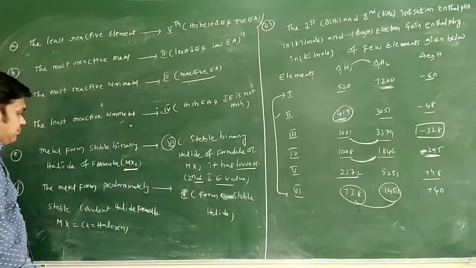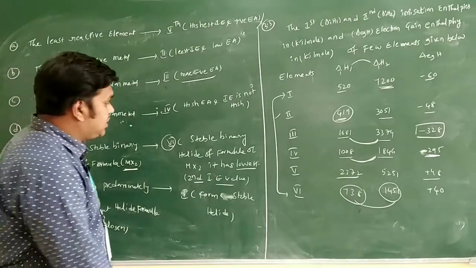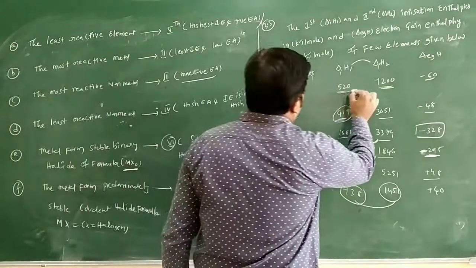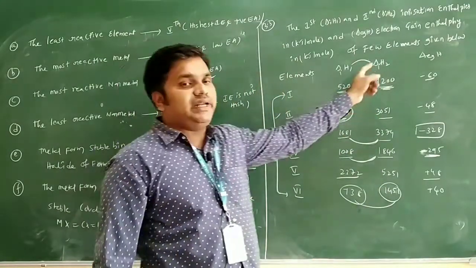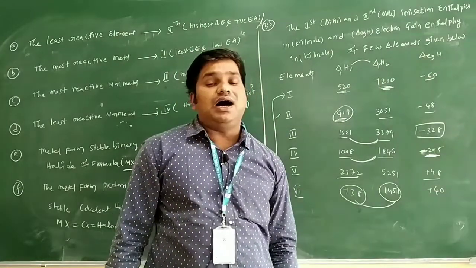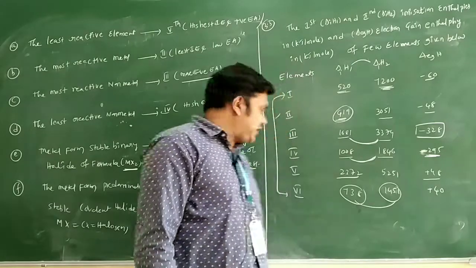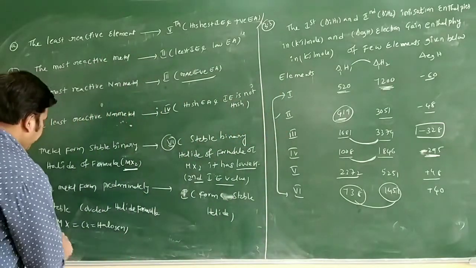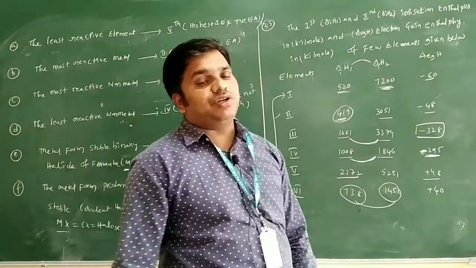And you can see the metal can form predominantly stable compound with halide formula MX only, because you can see there is a large difference in ionization energy 1 and ionization energy 2. So it is more reactive only. We can say alkali metals are more reactive elements only. So they will form MX type of halides only. So this is regarding question number 3.33 only.